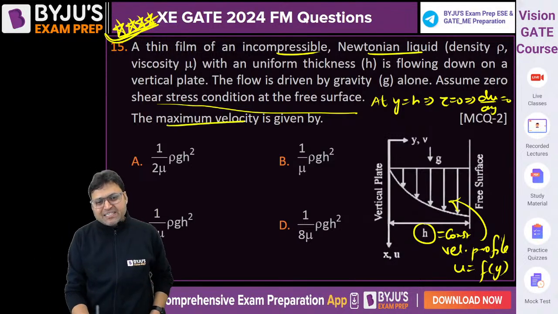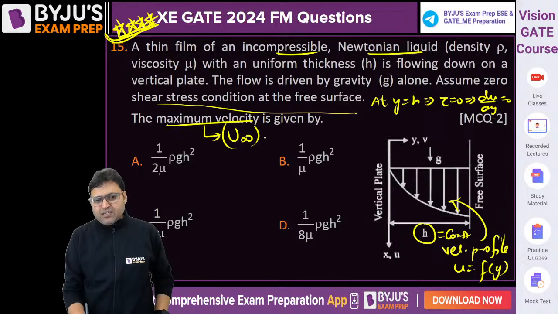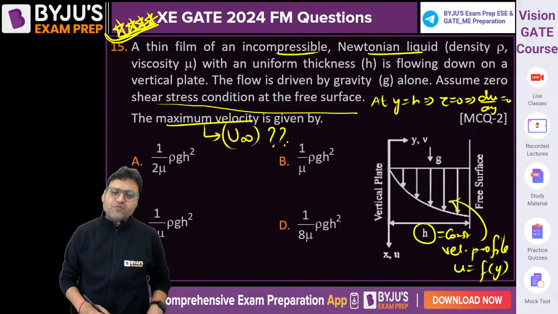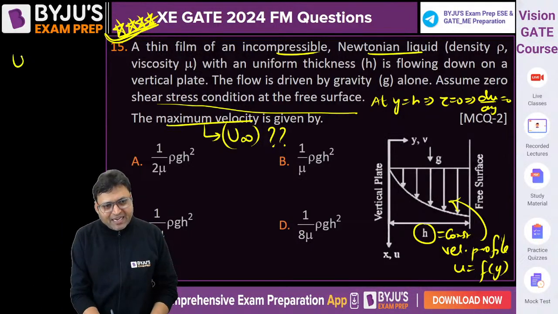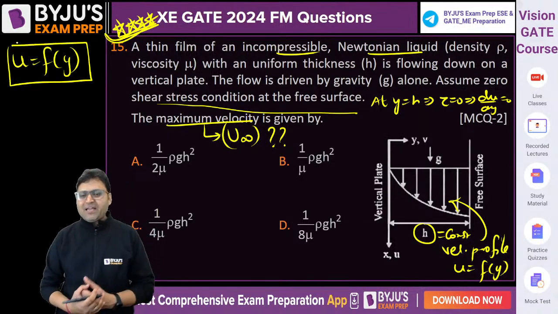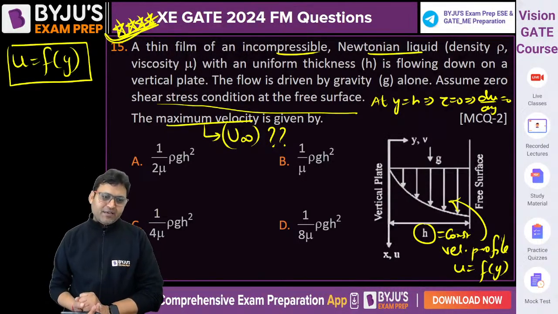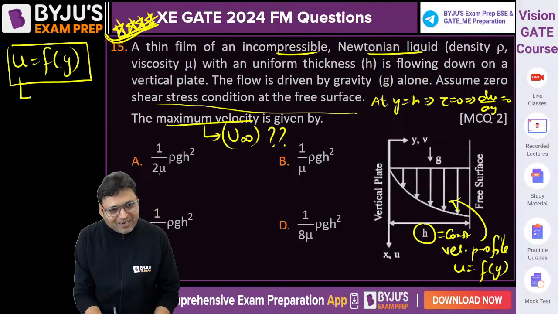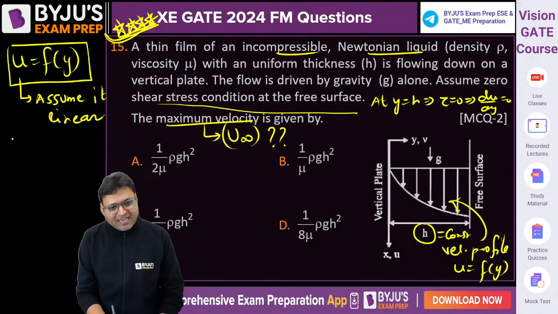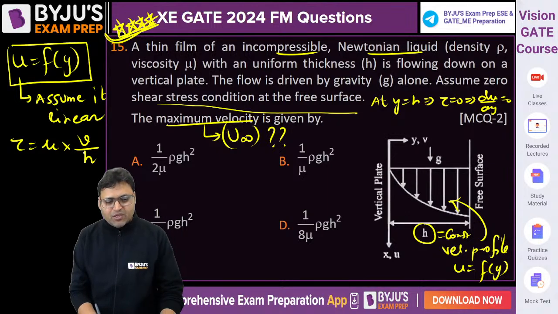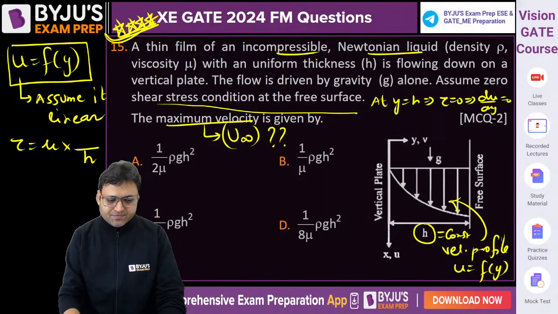The maximum velocity is definitely the free stream velocity, u infinity. The question is to find out u infinity. So if we can develop a relation between u as a function of y, if we assume it as linear, then we can say tau is equal to mu into u infinity by h, isn't it?